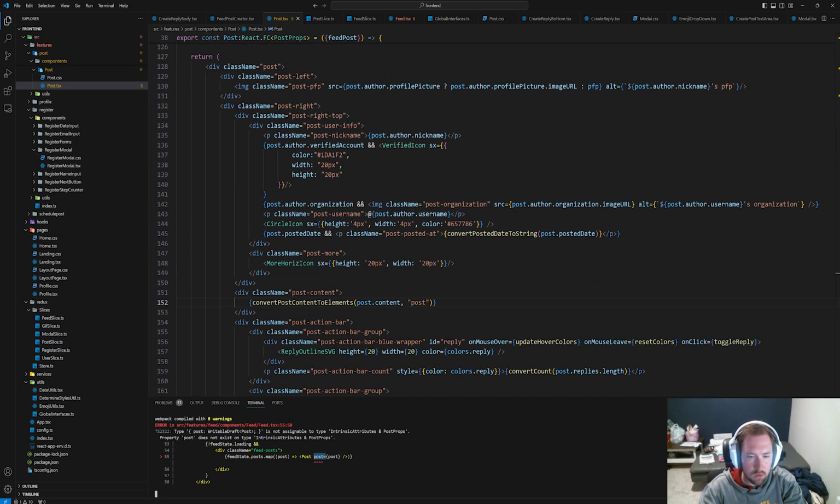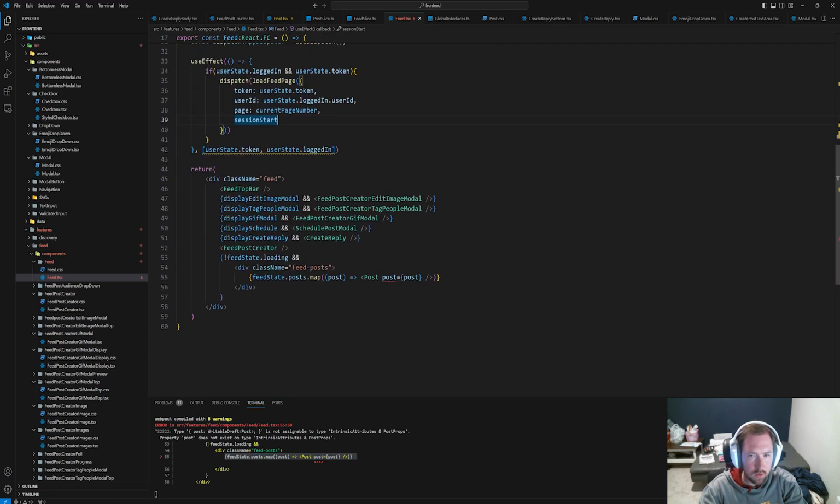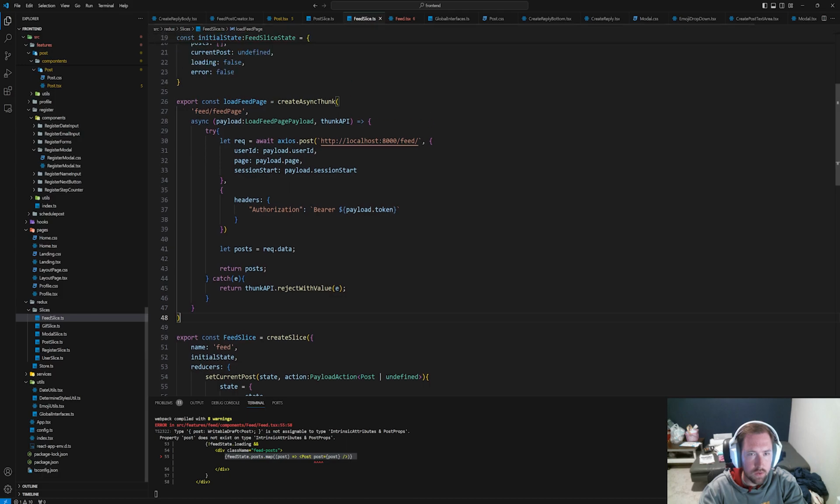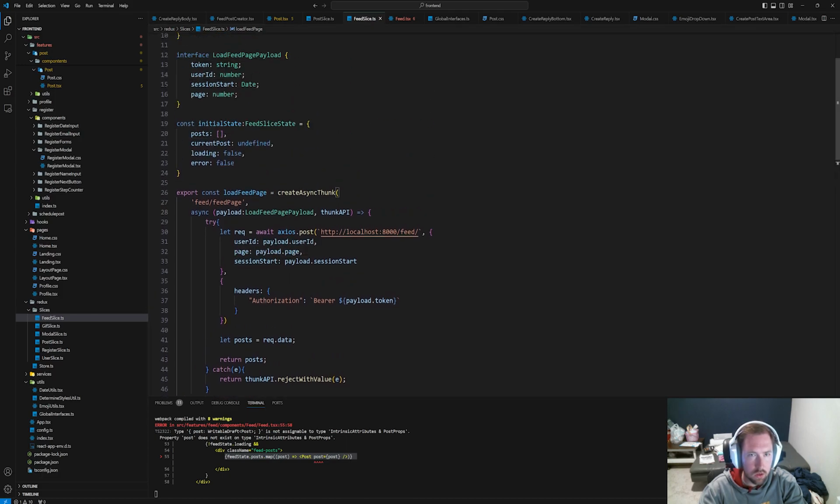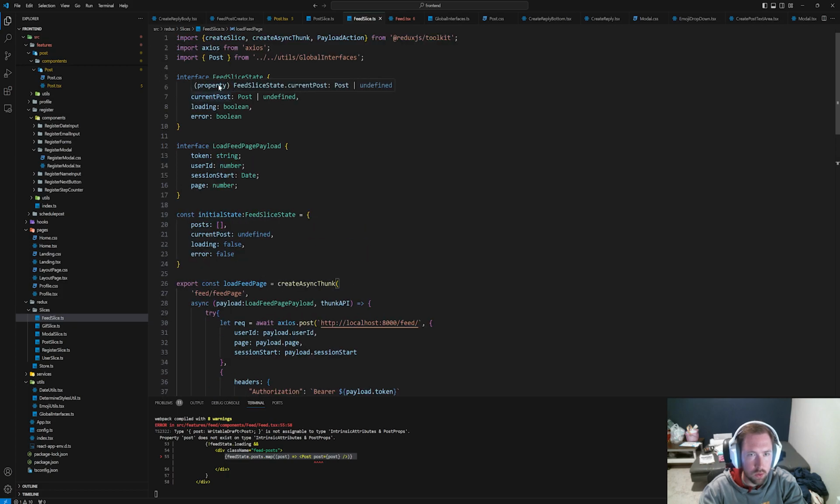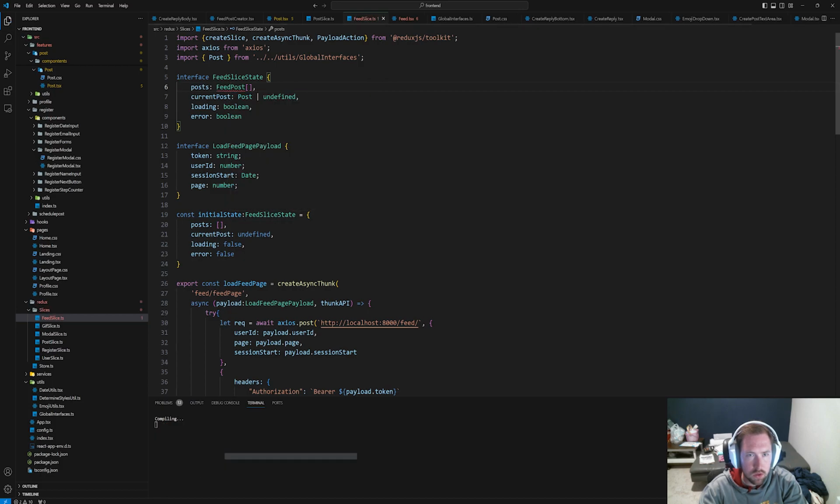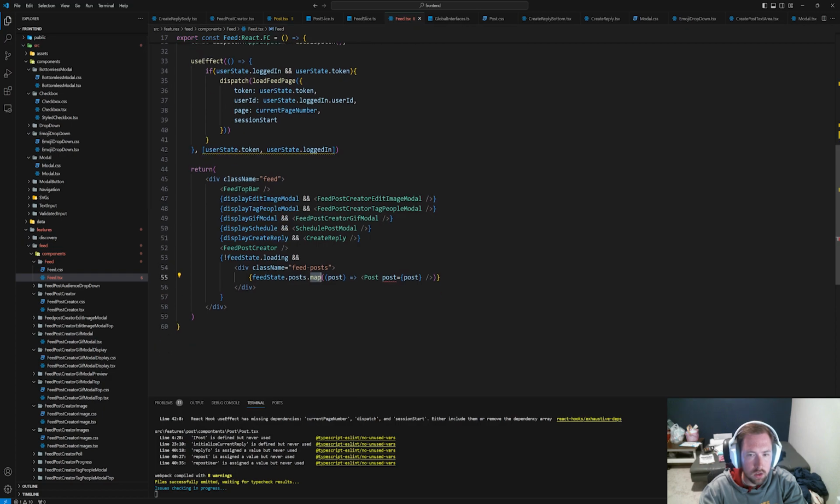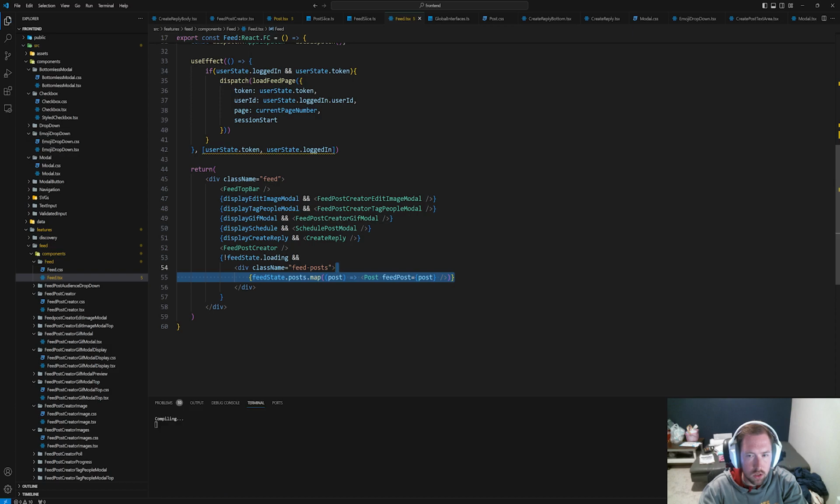post.content, and we're missing one thing inside of our feed. Let's go into feed. Okay, so now inside of our feed slice, this needs to actually return. So posts inside of our feed will now be a feed post. So let's change this. Feed post this, and let's import that. And now feed, this will be feed post, and it can still equal to post. That's not going to hurt anything.